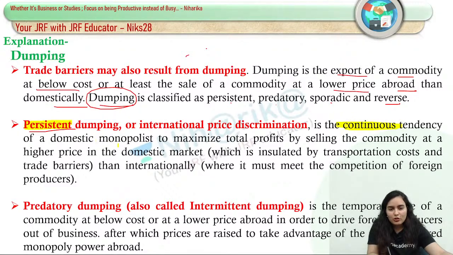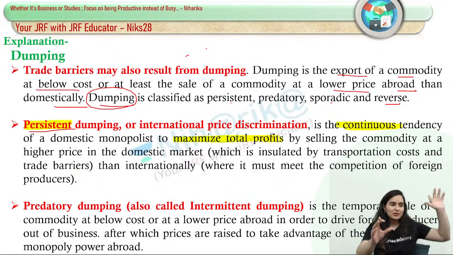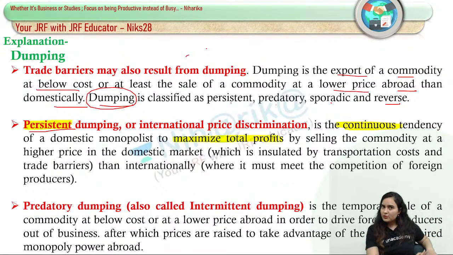Of a domestic monopolist: we continuously make some effort so that we can maximize our total profit by selling the commodity at a higher price in the domestic market, so that people do not buy here, and now and then internationally we can sell, so that we can meet the international demand, right? Okay, next one is predatory. What is predatory? This term we have done in marketing also.